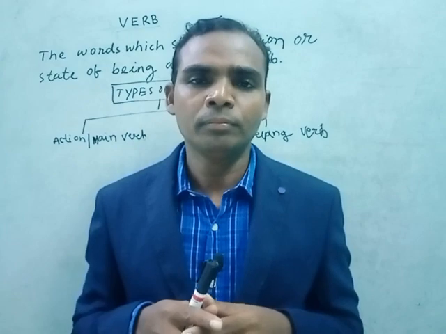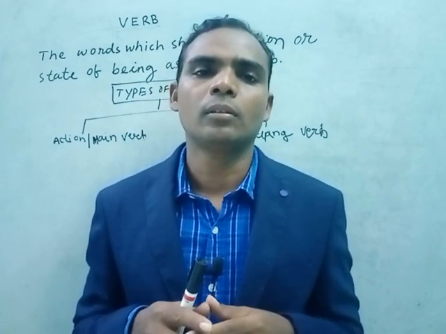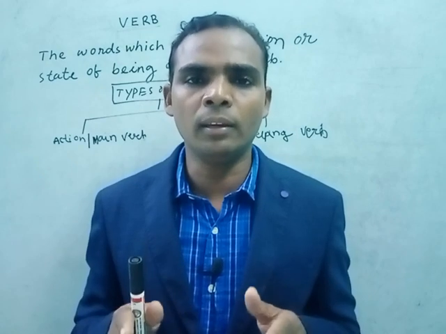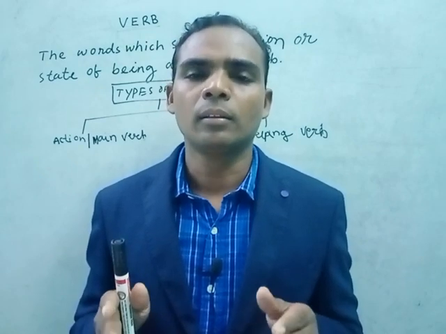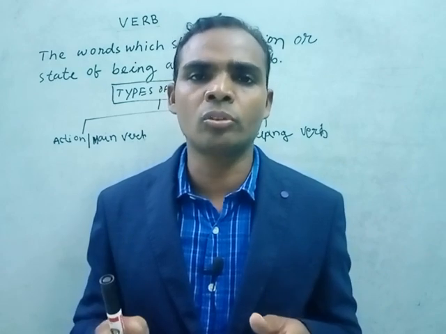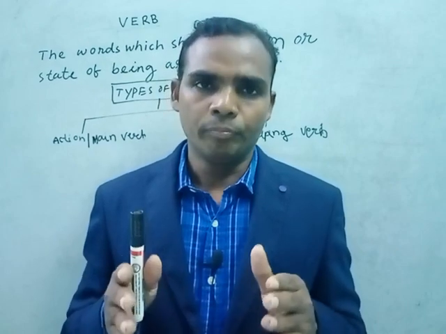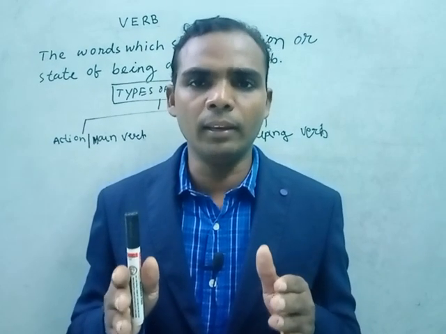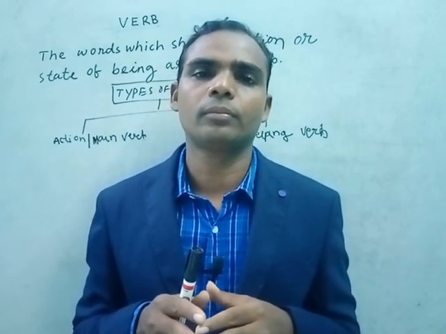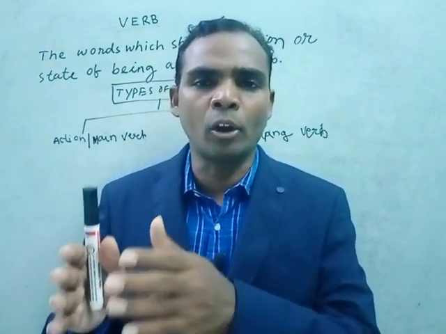Go, play, eat, walk, read, write, run, all are action words, main verbs. Verbs are mainly of two types: main verbs and helping verbs, which we also call auxiliary verbs.